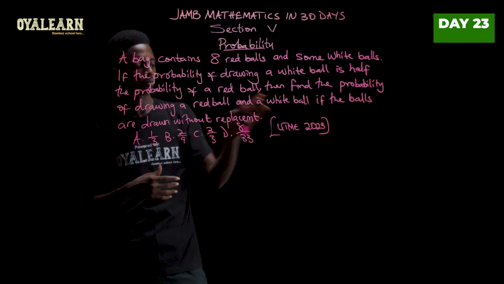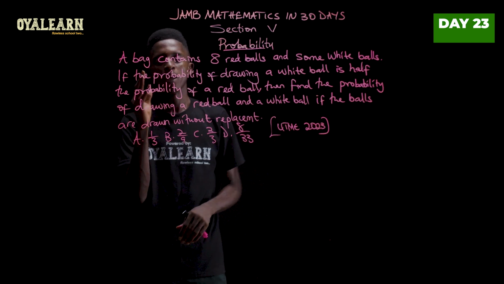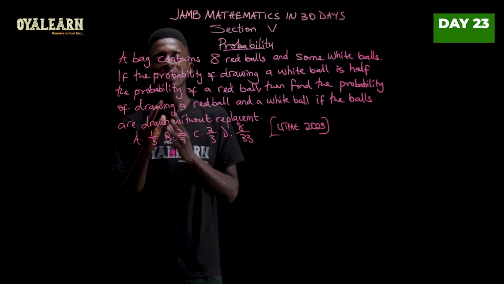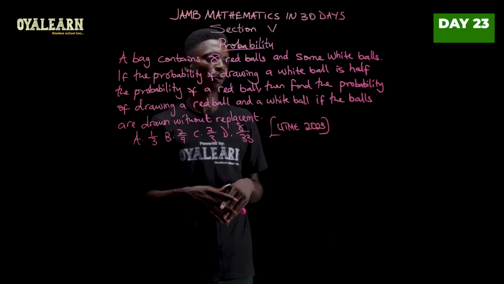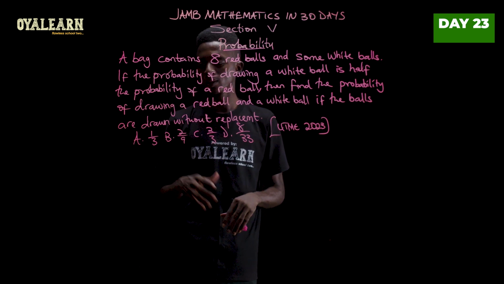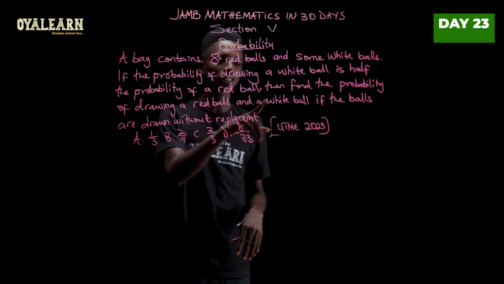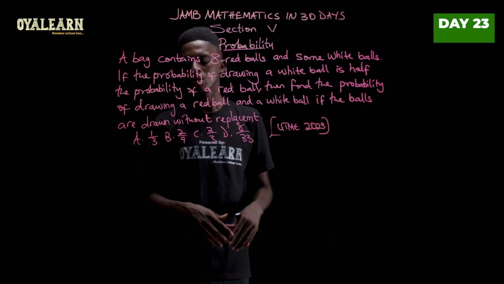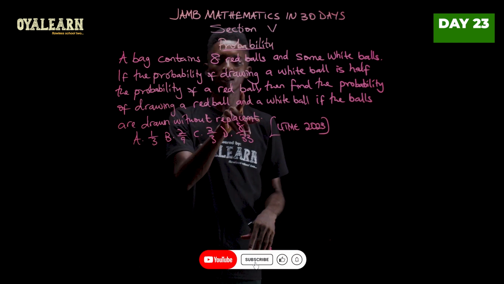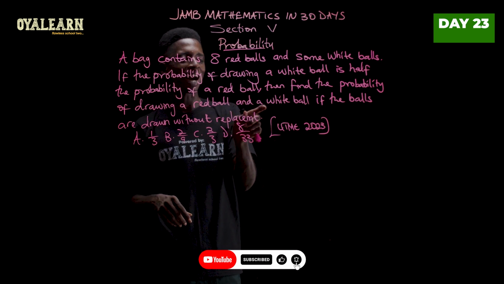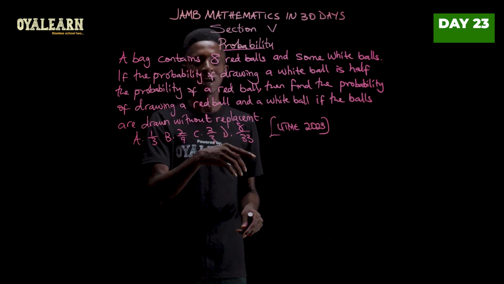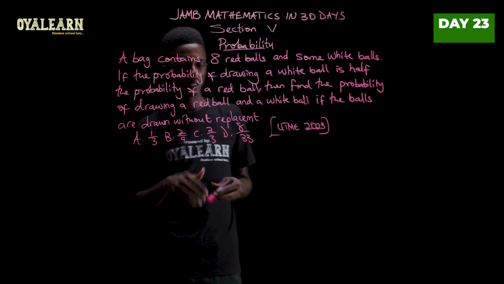This question from 2023 says, a bag contains 8 red balls and some white balls. Now, if the probability of drawing a white ball is half the probability of a red ball, then find the probability of drawing a red ball and a white ball if the balls are drawn without replacement. So we see here we are drawing red and white, and then we also have a condition that is drawn without replacement. So let's solve this.